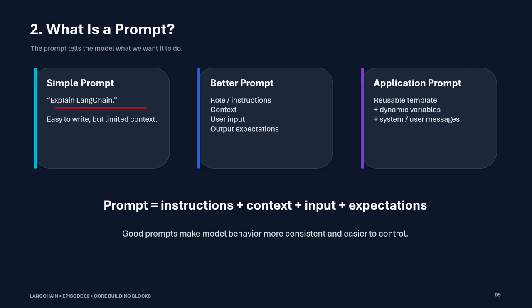A better prompt is where I can define the roles and instructions, and I can also define the context, user input, and expected output from the model side. I can define all these things, and we can say that is a better prompt.